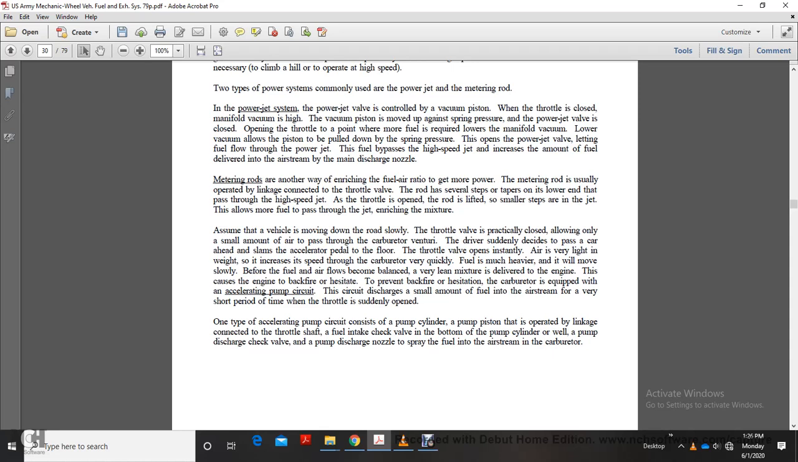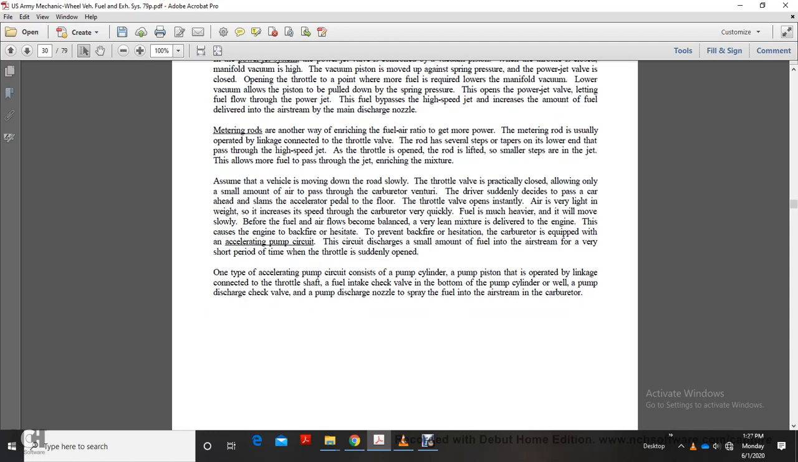Low vacuum allows the piston to be pulled down by spring pressure. This opens the power jet valve, letting the fuel flow through a power jet. The fuel bypasses the high-speed jet, increasing the amount of fuel that is delivered with the airstream through the main discharge nozzle. Metering rods are another way to enrich the fuel-air ratio to get more power.